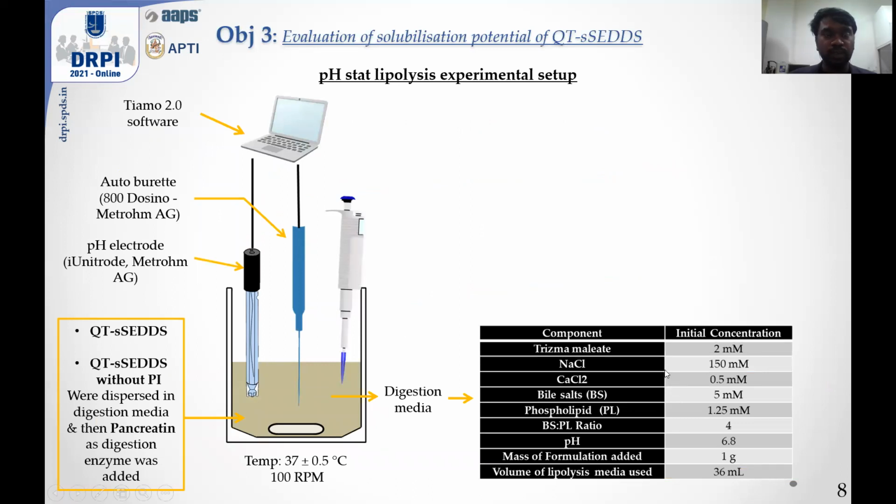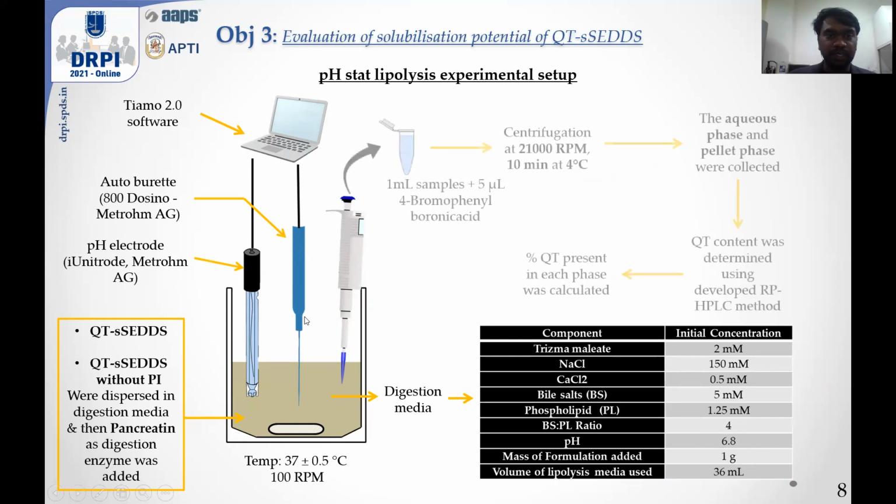Further, to evaluate the solubilization potential of our system, we conducted the pH-stat lipolysis experiment. And here is the experimental setup for the same. We used the digestion media whose components are mentioned in this table. Into the digestion media, we added QT SETS and QT SETS without PI, and pancreatin as the digestion enzyme was added. Once the enzyme was added, the system was instructed to maintain the pH at around 6.8 by the addition of 0.6 molar sodium hydroxide. So this whole setup was maintained under the same condition for around 1 hour.